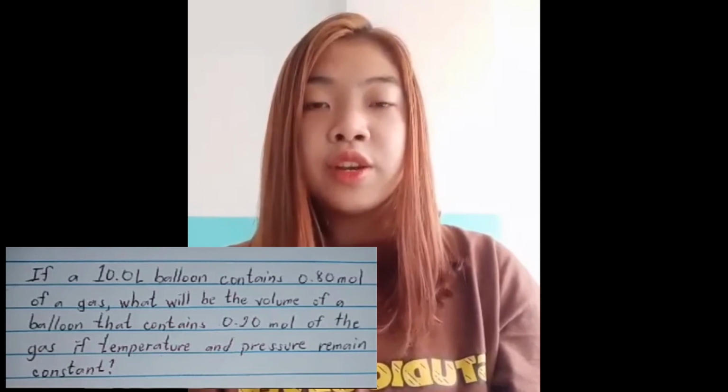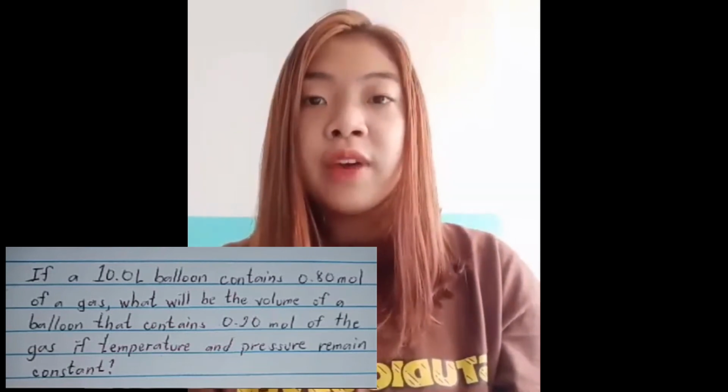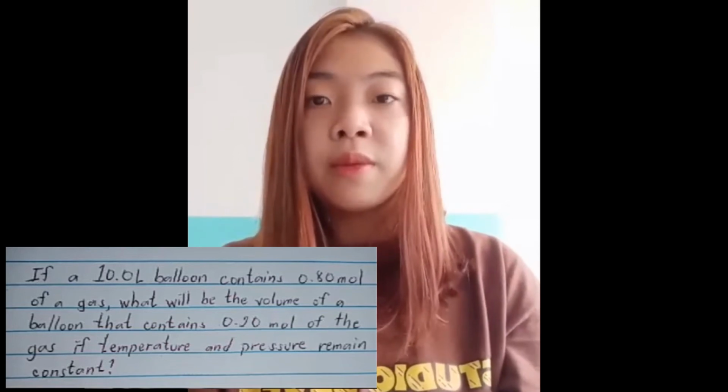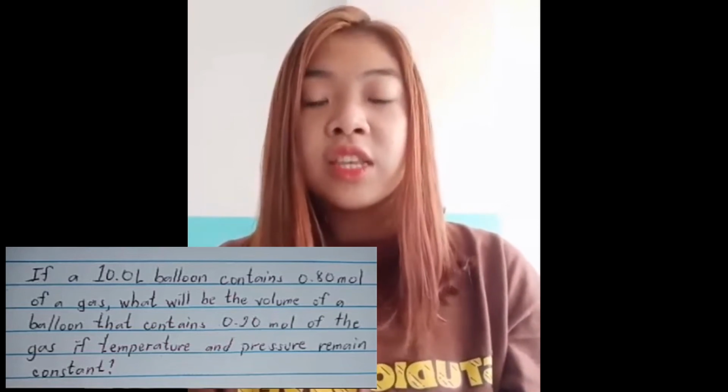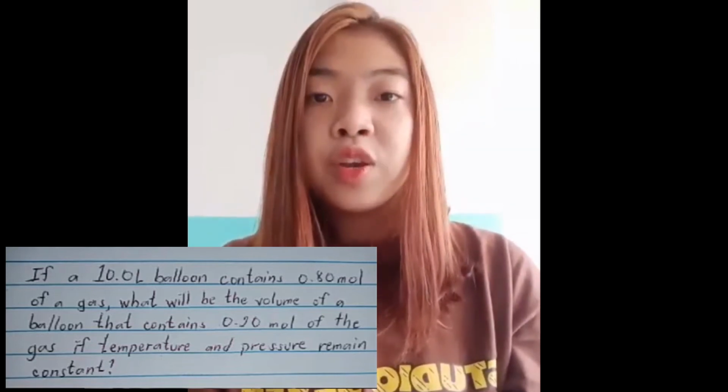Example 3. If a 10.0 L balloon contains 0.80 mol of a gas, what will be the volume of the balloon that contains 0.20 mol of the gas if temperature and pressure remain constant? To calculate the final volume, we can use the following relationship.